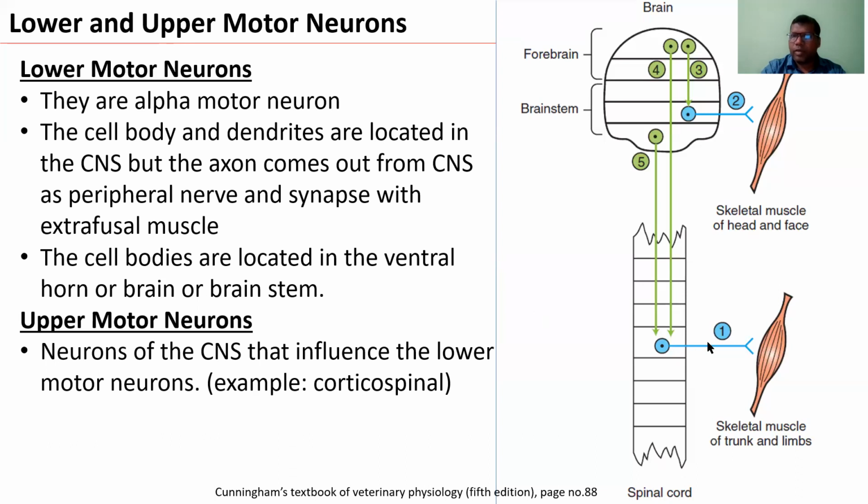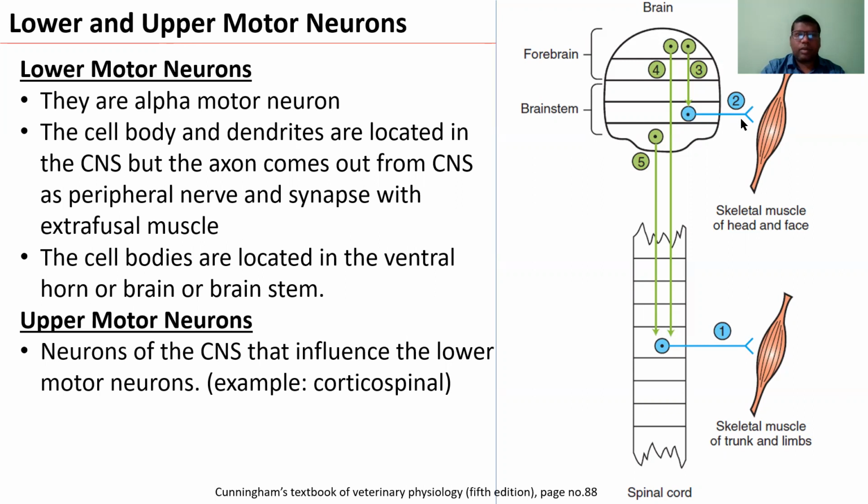So this alpha motor neuron, the cell bodies are present in the CNS, and the dendrites will synapse with the neurons which are coming from the brain. Or the alpha motor neurons, the lower motor neurons, may be coming directly from the brain, like the cranial nerves.